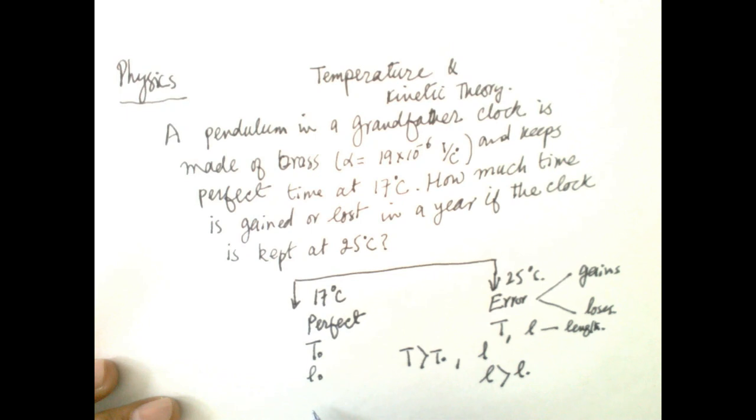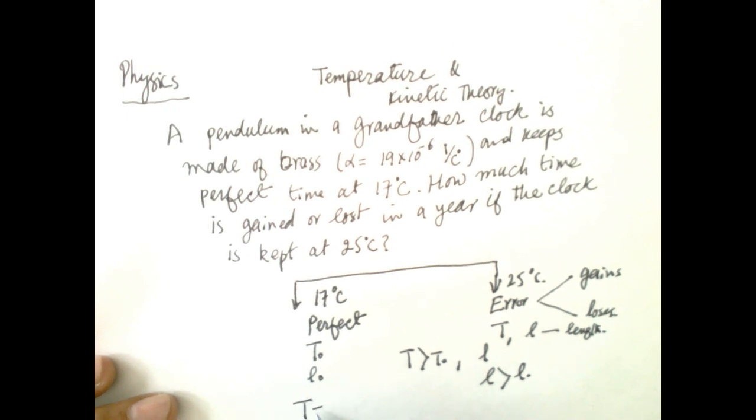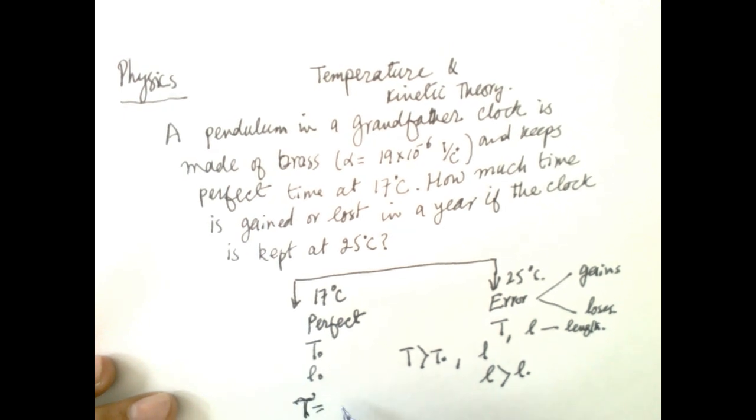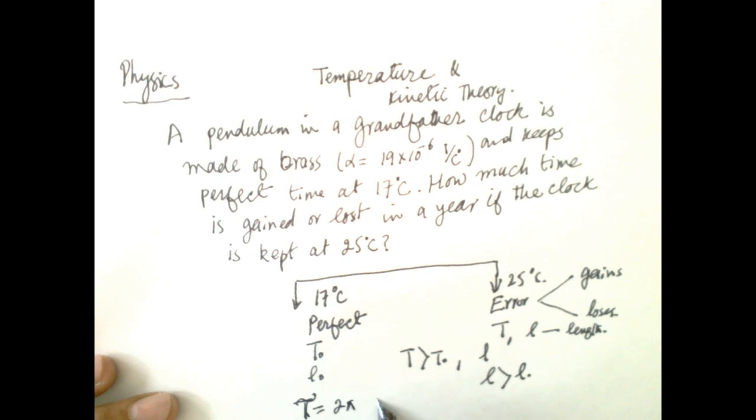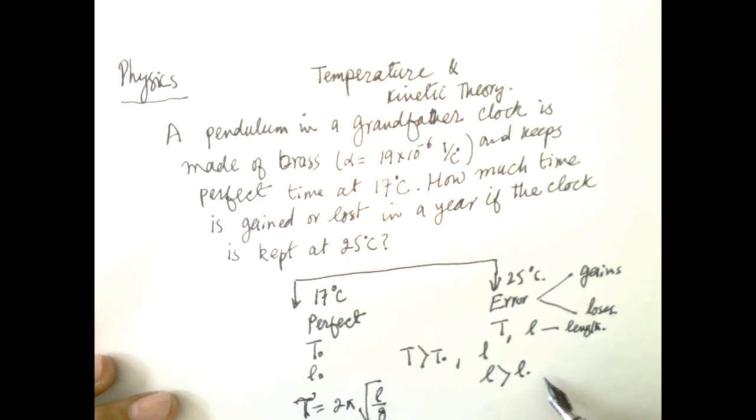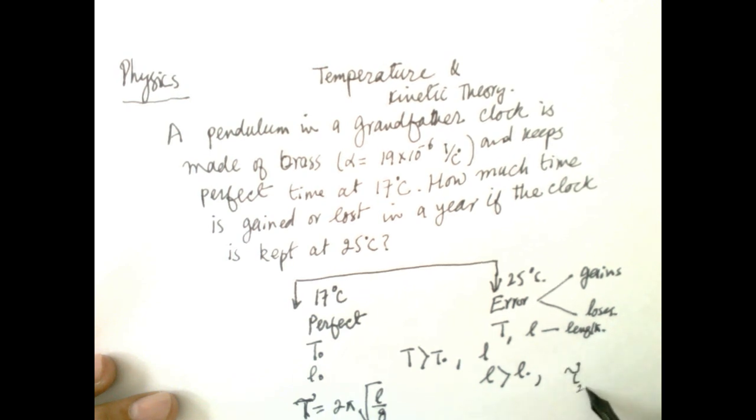The time period, which we write as tau, is 2 pi square root of L over g. So tau at 25 degrees C is greater than tau naught at 17 degrees C.